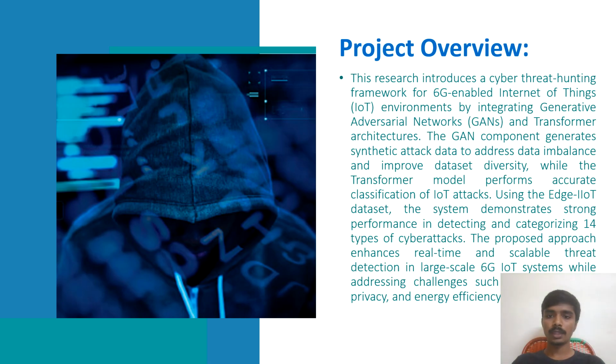Project overview. Our project focuses on finding and stopping cyber attacks in IoT systems that run on 6G networks. 6G network is a buzzword; we are using 5G network currently. We used generative adversarial network, GAN, and transformer to make our system smarter. GAN helps us to create fake attack data to fix the data imbalance in the dataset, and the transformer uses the data generated by the GAN to detect and classify the attacks more accurately.